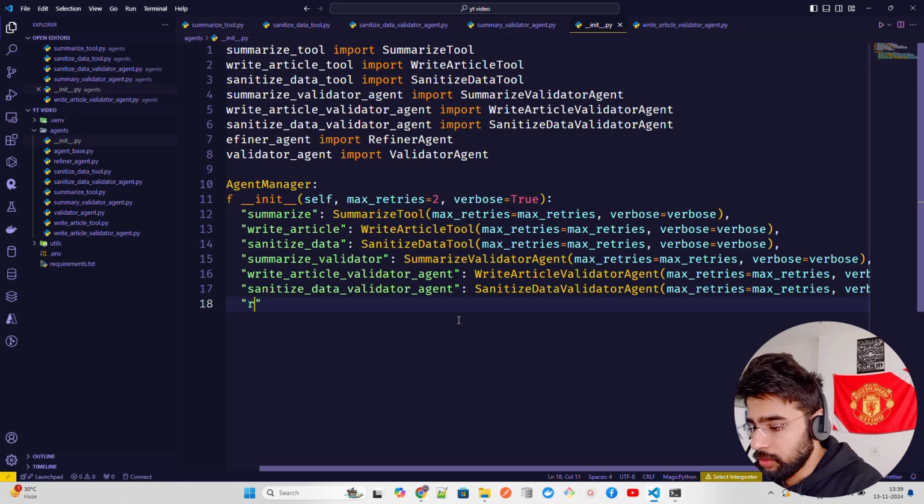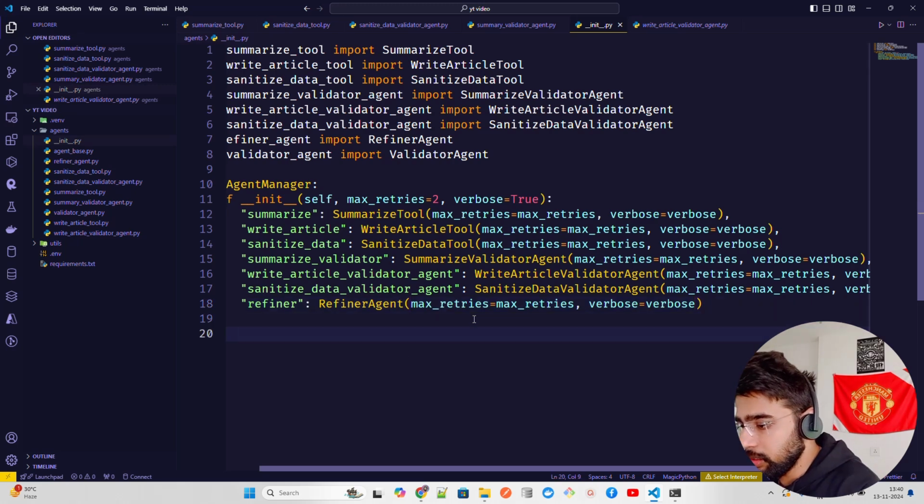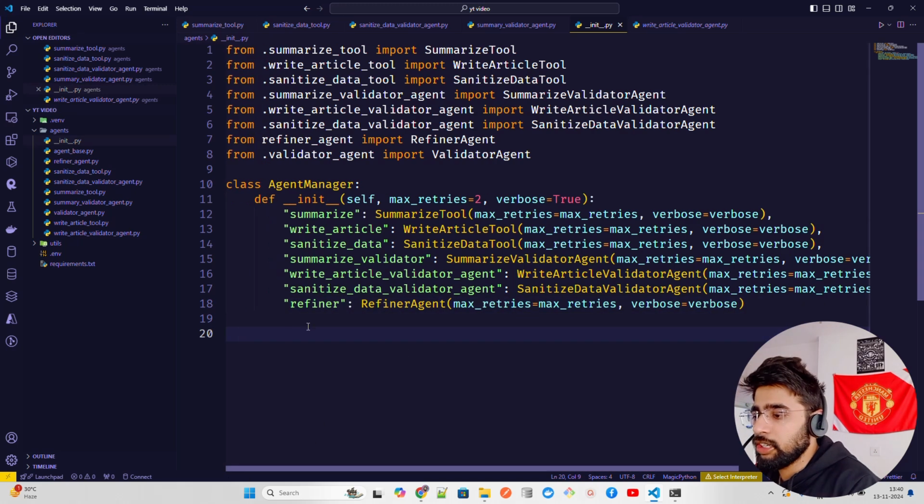Then we have refiner. I think we just use the refiner, but we can also define. We don't have a validator file, so we just need the refiner agent, and then we just paste. I think we are good. So you just define everything here in this agent manager.